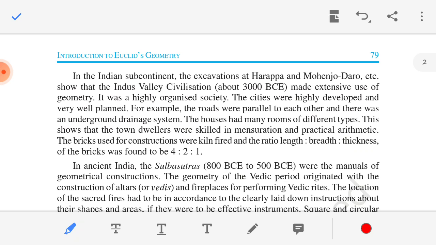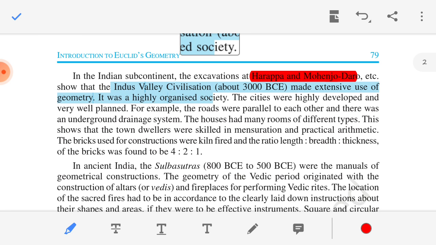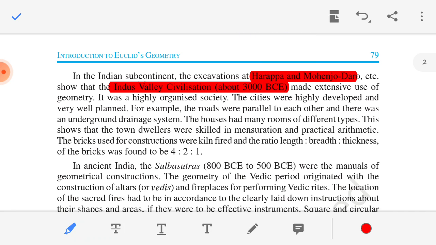In the Indian subcontinent, excavations at Harappa and Mohenjo-daro etc. show that the Indus Valley civilization, about 300 BCE, made extensive use of geometry.